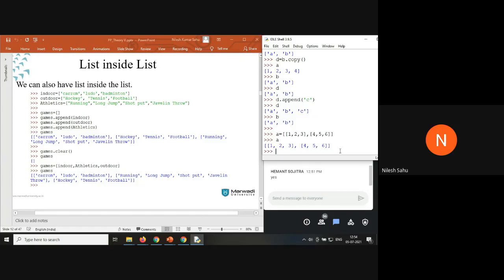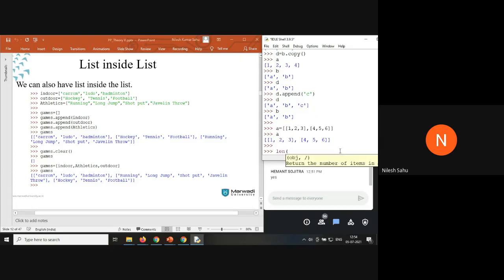Can anyone tell me what will be the length of this list? What will be the length of a? Hemant says 2. Anyone else? Will it be 6 or 2?